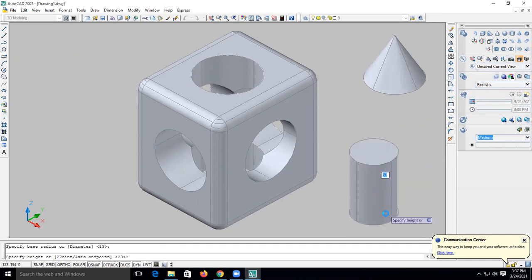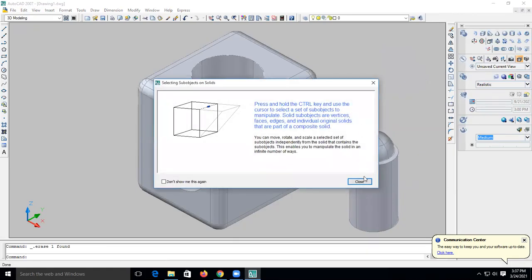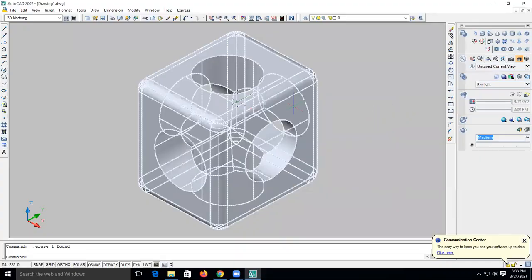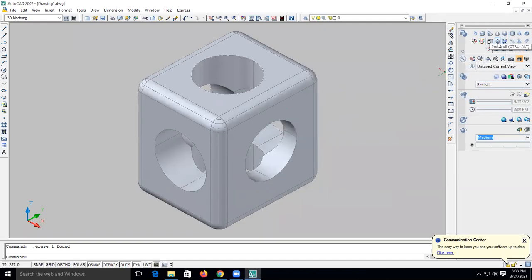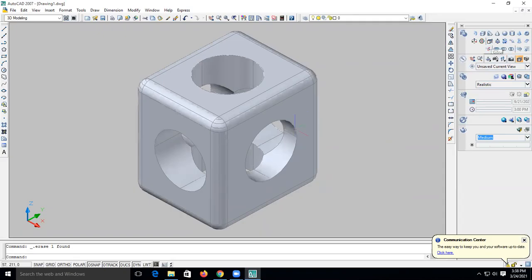Similarly we can create the cylinder in such a way. So you can create the sphere in such a way. So you can do almost each and everything. आप कौन सा भी ऑब्जेक्ट वहां पे क्रिएट कर सकते हो. Likewise. Okay, so that part we discussed. Then we discussed the use of a press pull command. With the help of press pull command, we can make an excess part or we can make a hole inside it. आप इसके नीचे hole भी बना सकते हैं. So that is the press pull part.